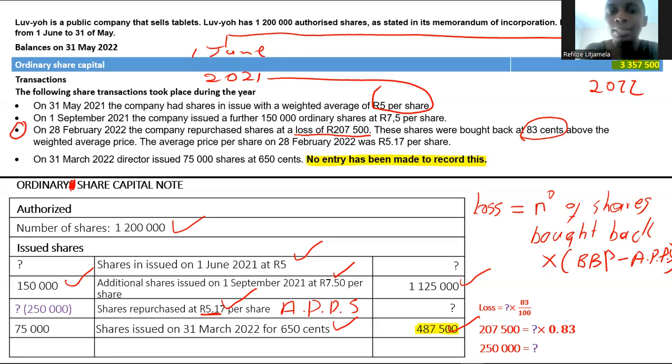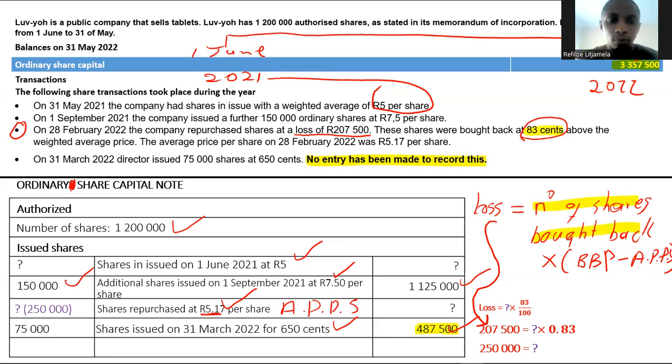Okay, so here guys, I did not have the number of shares that were bought back, but I was given the loss. And the loss in this case was 207,500. This one, I did not have it. I didn't have this one here. When it comes to the difference between the buyback price and average price per share, it was given to you because they told you that it was this 83 cents here. So all I did was just to work backwards to calculate the number of shares that I bought back.